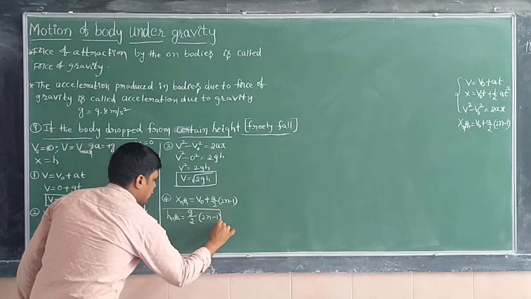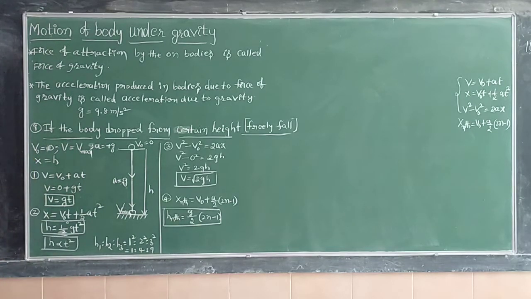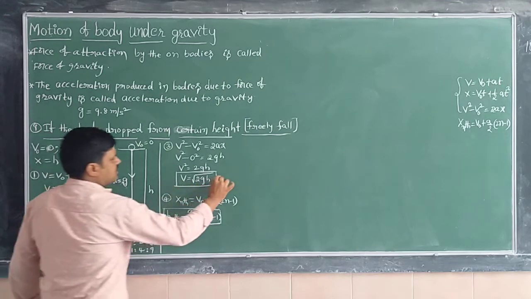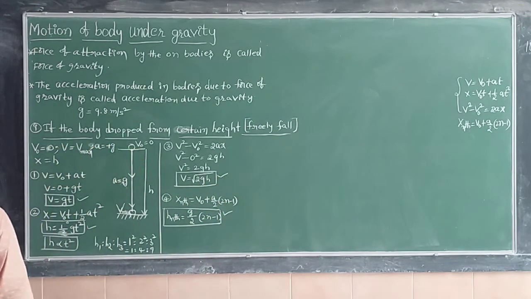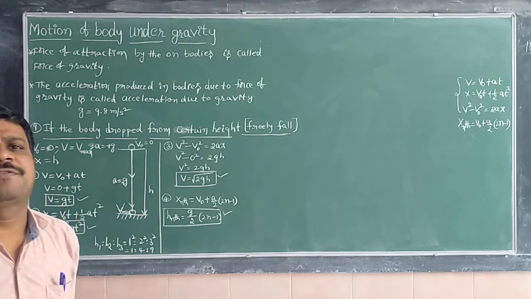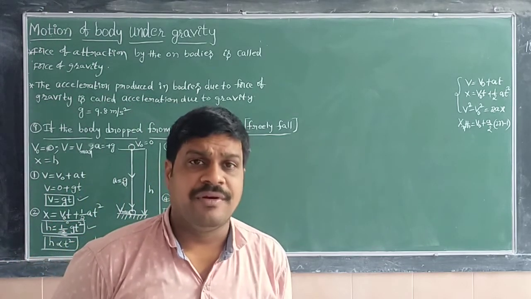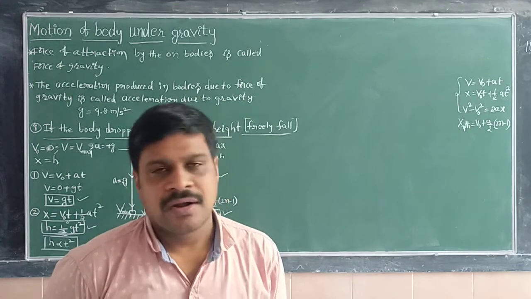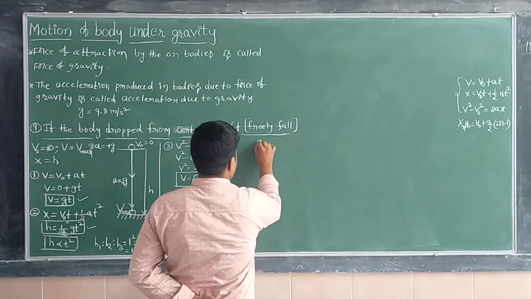Now these four are the kinematic equations of motion for a freely falling body. In this case we will draw the graphs also. For a freely falling body, they may ask you to draw the position time graph, velocity time graph, and displacement time graph. Right, you just see.